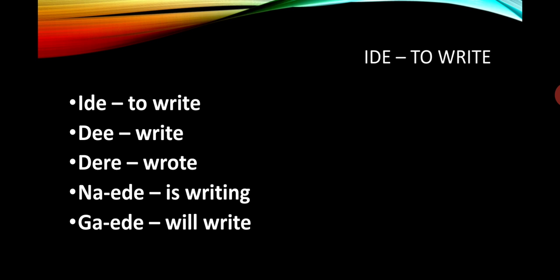Now, the next verb we're going to discuss is the verb ide. Ide means to write. De means writes. Dere, wrote. Nede is writing. Gede will write.